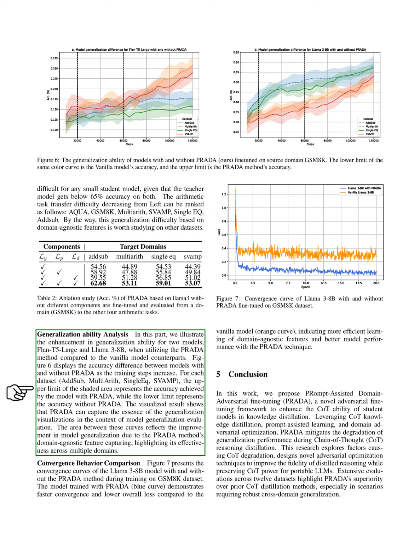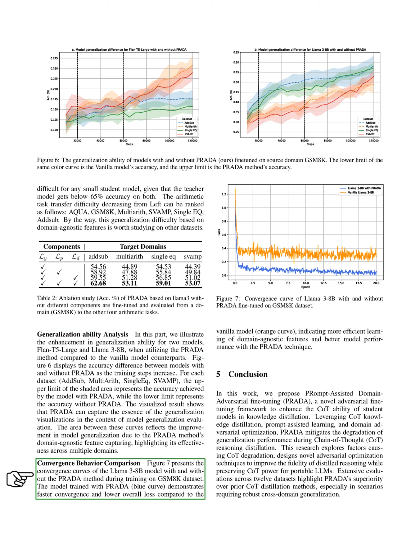In our generalization ability analysis, we demonstrate the improvement in generalization for the Flan-T5 Large and Llama 3 8B models when using PRADA compared to their standard versions. Figure 6 illustrates the accuracy differences as training progresses for each dataset: AddSub, MultiArith, SingleEQ, SVAMP. The upper limit of the shaded area indicates the accuracy with PRADA, while the lower limit shows the accuracy without it. This visualization reveals that PRADA effectively enhances model generalization by capturing domain-agnostic features across multiple domains.